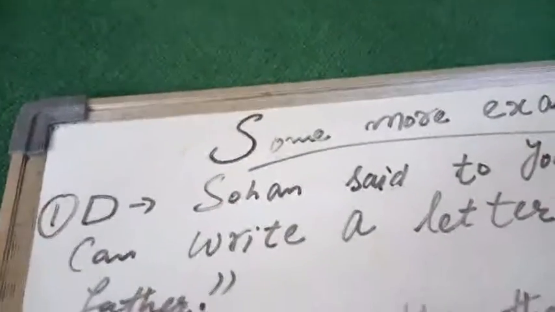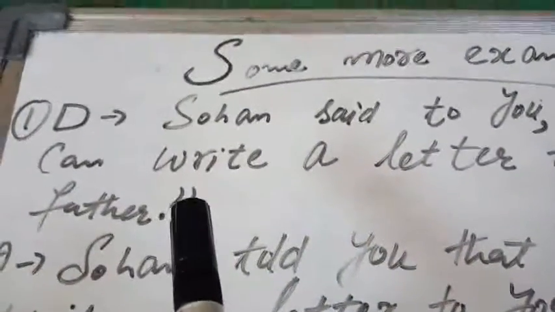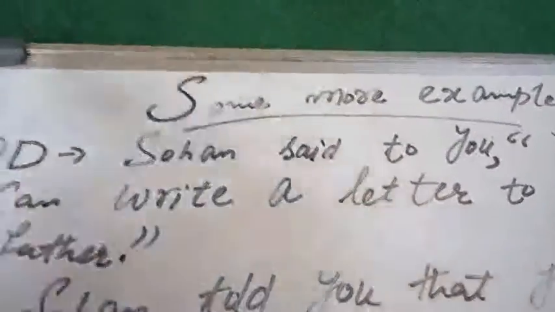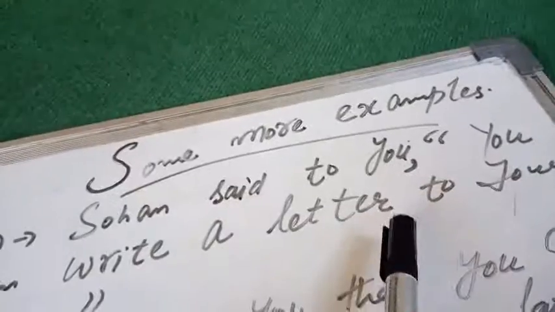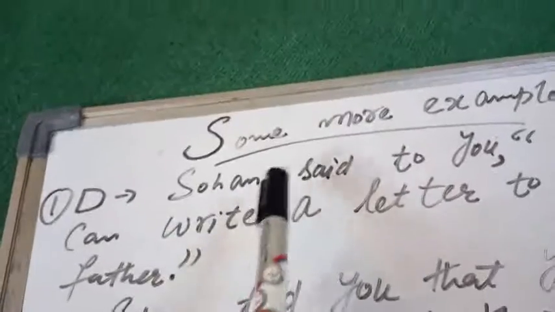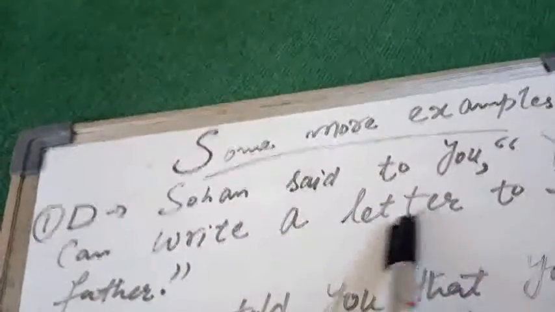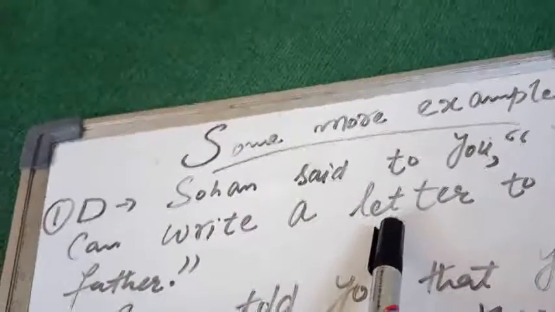So the first one is in direct speech. Sohan said to you, inverted commas begin, you can write a letter to your father, right? So this will go like this. First of all, you have to see in which tense the reported verb is. Here the reported verb is Sohan said to you, and the rest of the sentence in commas is called the reporting speech, as I am telling you time and again. So first of all, Sohan said this in past tense. So this reported speech will also go, beta, into the corresponding past tense.